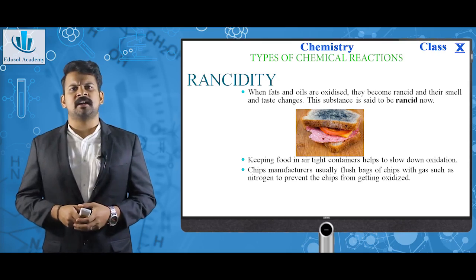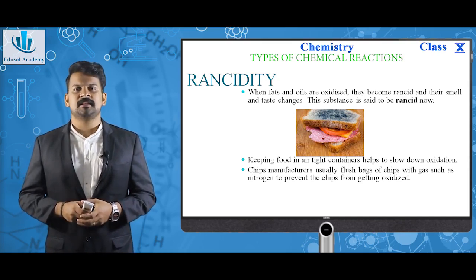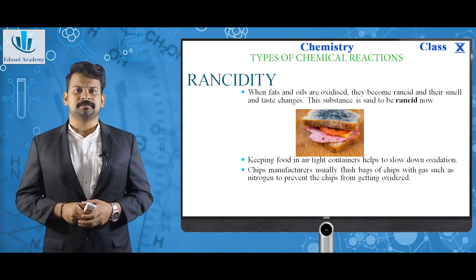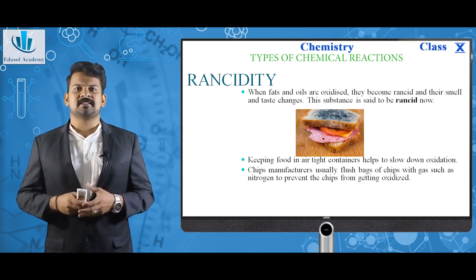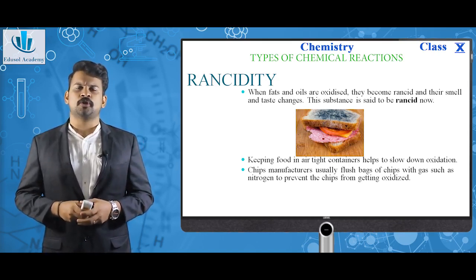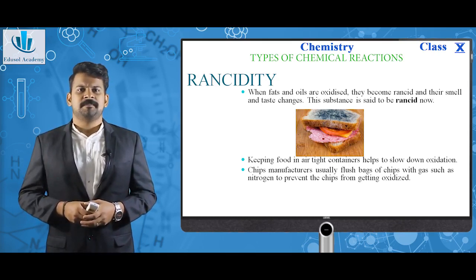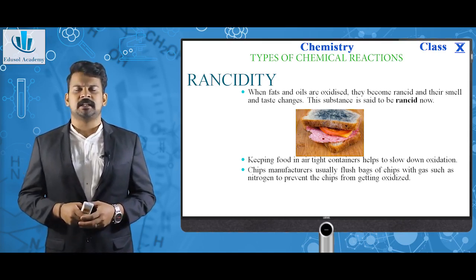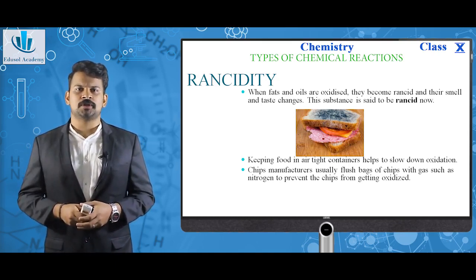When fats and oils are oxidized, they become rancid and their smell and taste changes. This particular phenomenon is called rancidity. As you can see in the picture, a bread has developed different molds since it is oxidized and it has become rancid. Keeping food in airtight containers helps to slow down this oxidation and the rancidity can be easily prevented. As you can see, chips manufacturers usually flush bags of chips with gas such as nitrogen to prevent chips from getting oxidized. So this is a kind of prevention method that the manufacturers use to prevent rancidity.